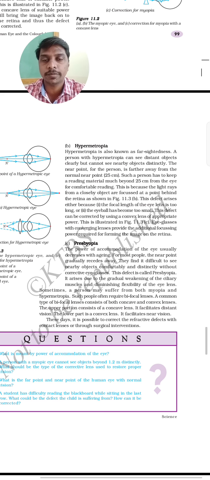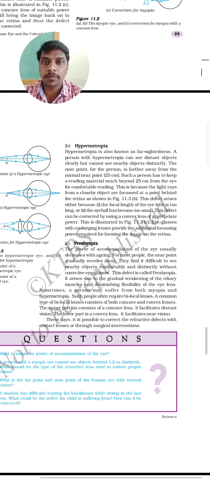In myopia, the image will be created in front of the retina. The image forms above the retina, so in myopia the correction is made with the help of concave lens. In hypermetropia, the correction is made with the help of convex lens.